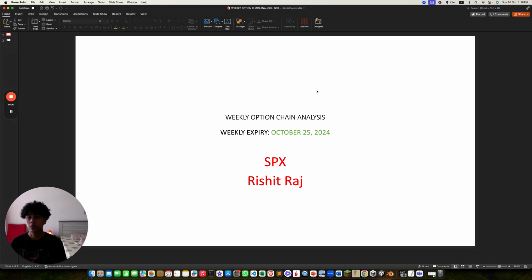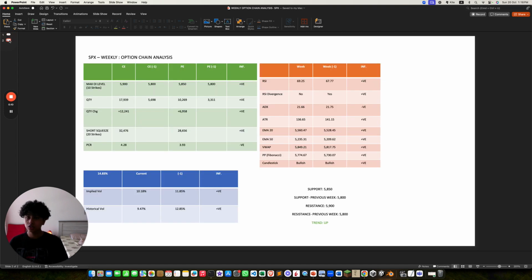I'll be going over my weekly option chain analysis for the S&P 500. The max OI level has increased for PE and CE, that's a positive. Quantity is higher for CE, that's positive. Change is higher for CE, that's positive. Short squeeze is higher for CE, that's positive. And the PCR is extremely high, even higher than last week, that's a negative.